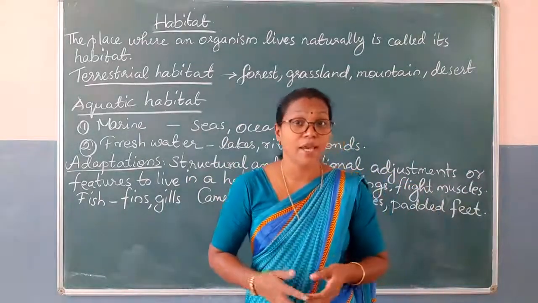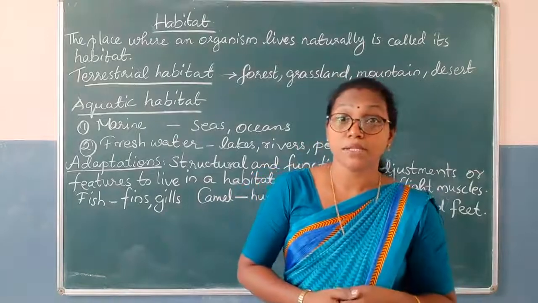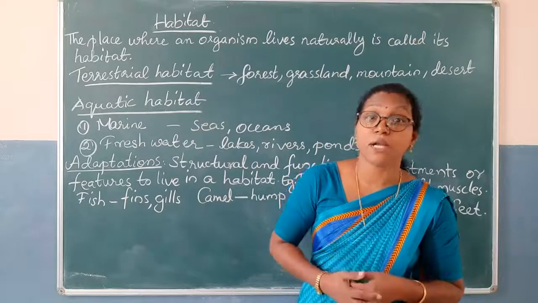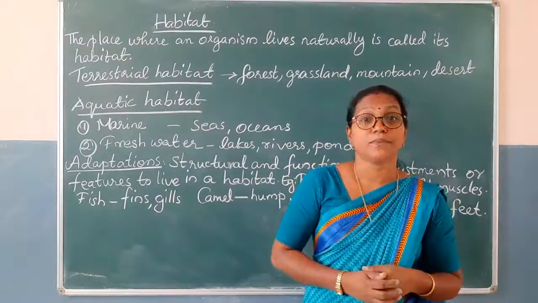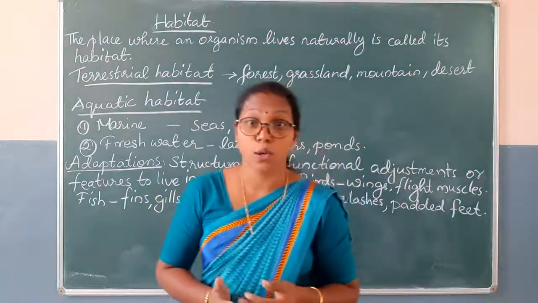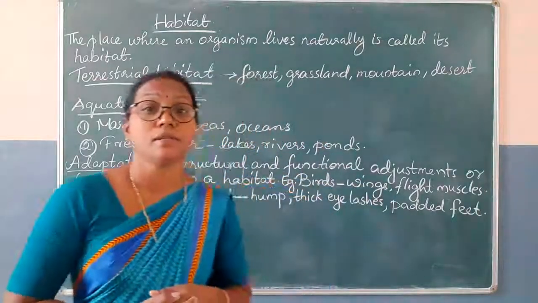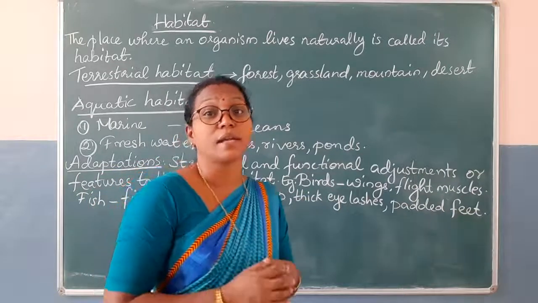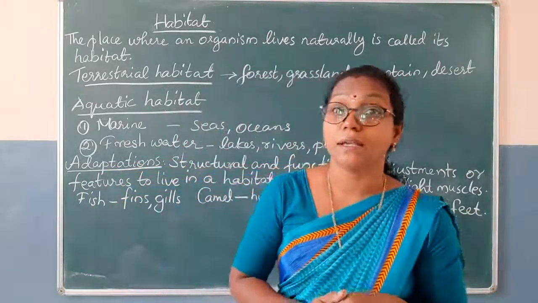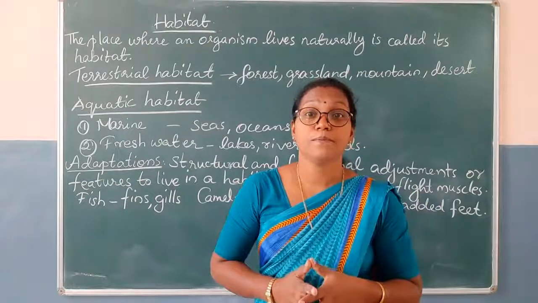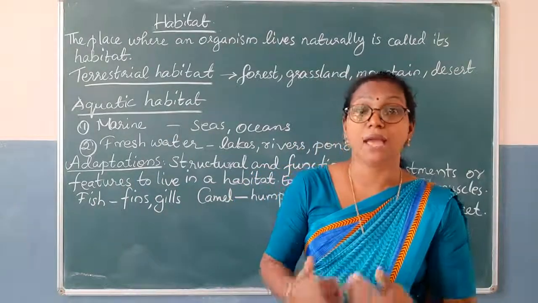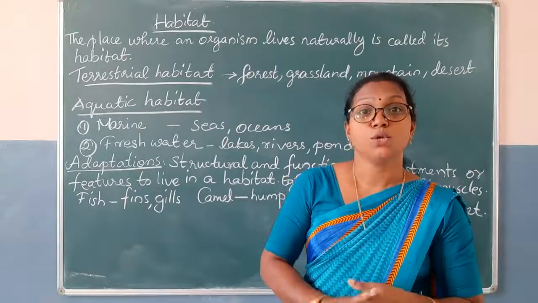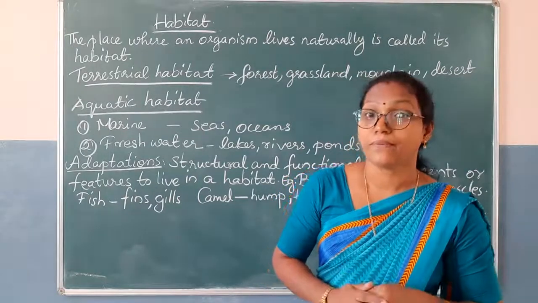We cannot fly like the birds because the birds have wings. That is the most important adaptation of birds. Their bones are hollow, pneumatic bones. Many air spaces are there in the bones. Their body is covered with feathers, the body is lightweight, and the tail helps in landing. So these are the adaptations of birds to fly in the air.